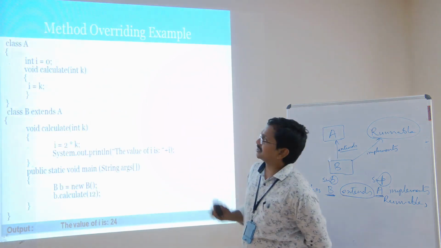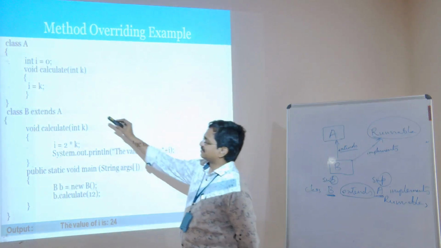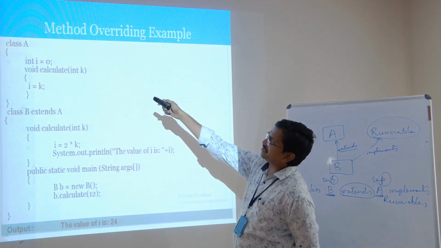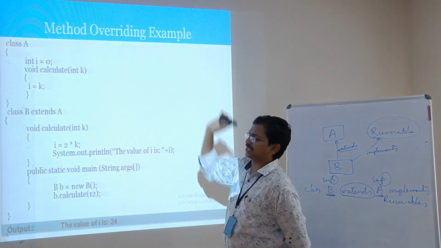Just like this, consider this is an example. See here, class B extends A. A is a superclass, and it has a method called calculate. Calculate: I equal to K.